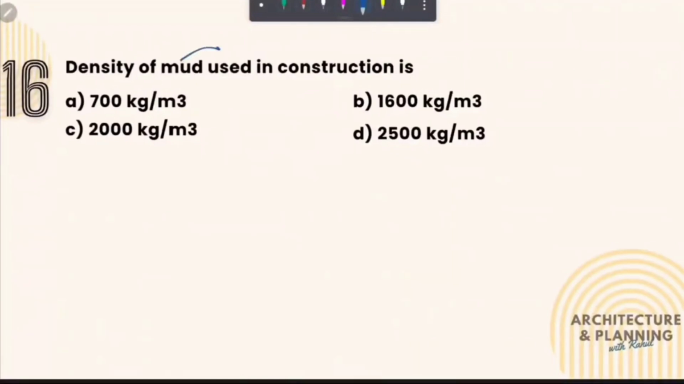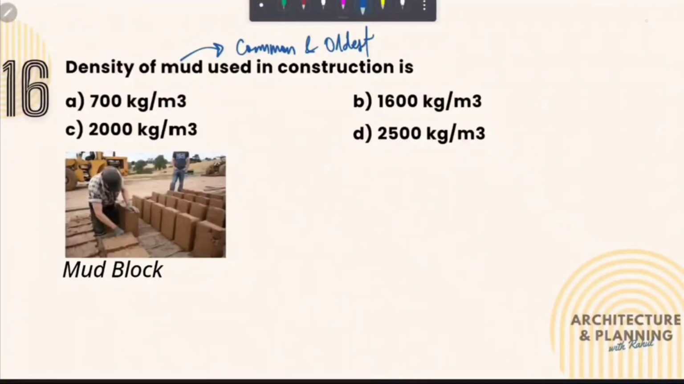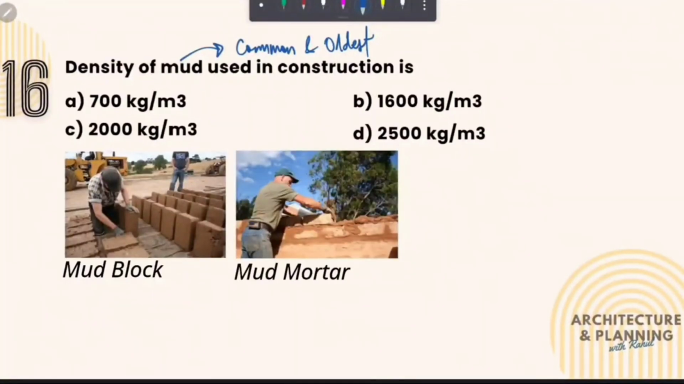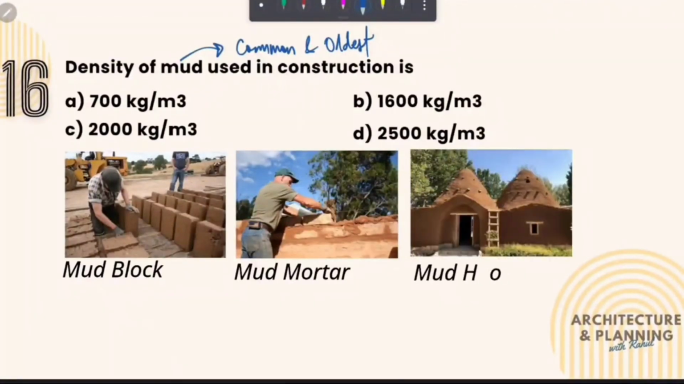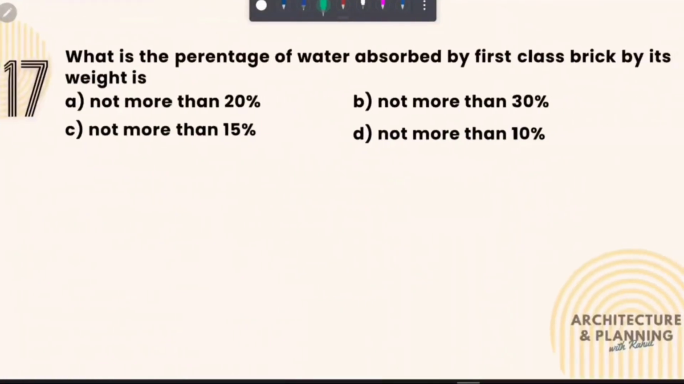The density of mud used in construction is. So mud is the most common and oldest material used for building construction. It is used for making mud blocks. We can also use it as mortar, and sometimes our entire house can be made of mud. And mud, which is commonly used for construction, has a density of around 2000 kg per meter cube. Therefore the correct answer is option number C. Let's move to the next question.